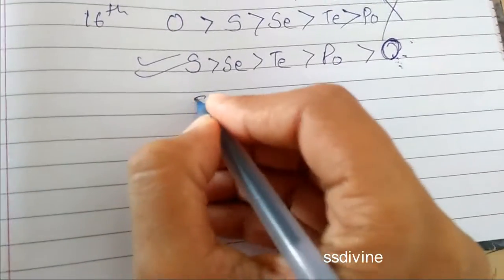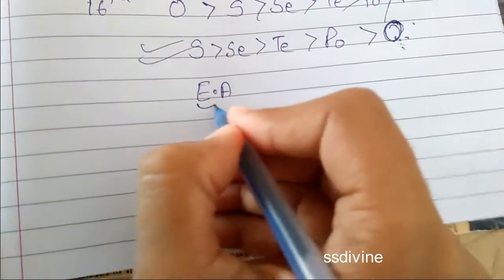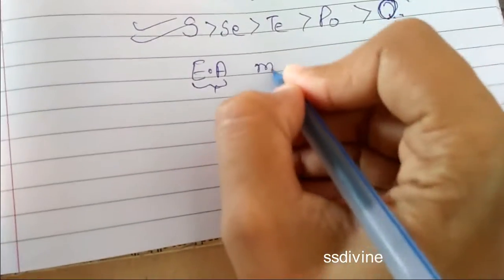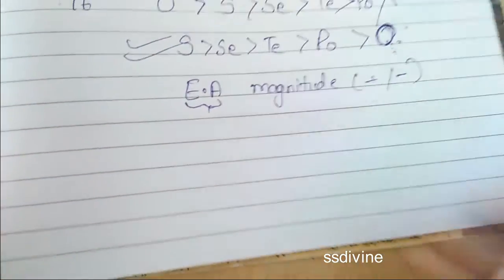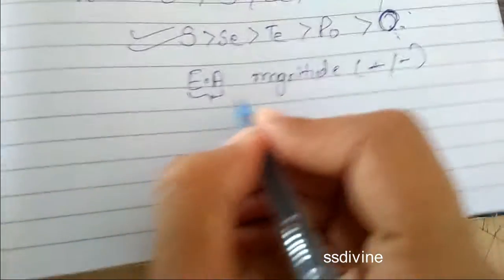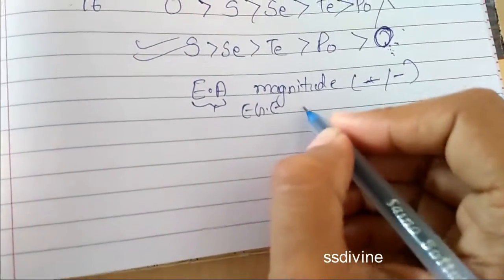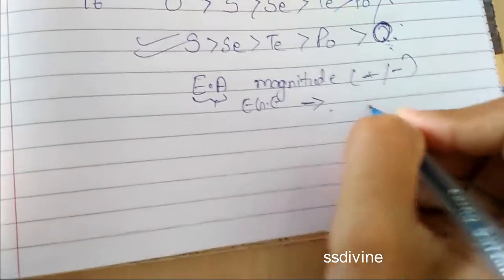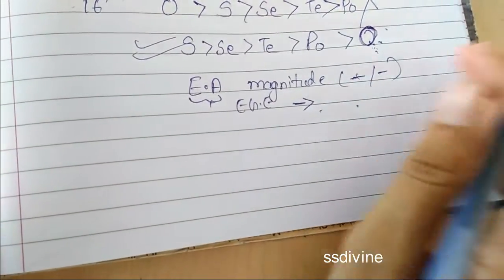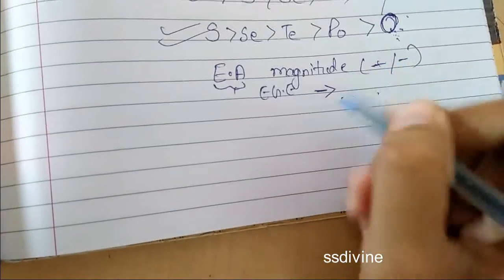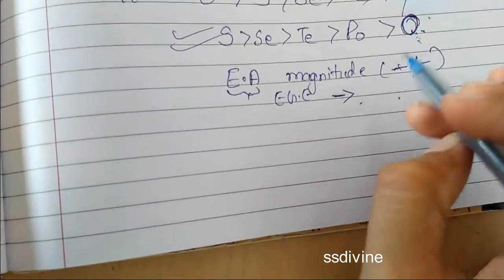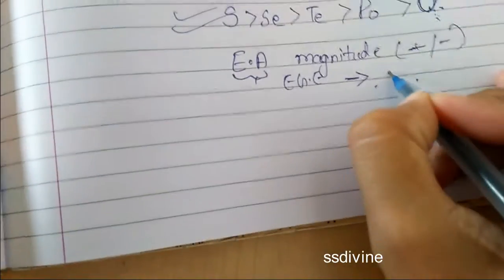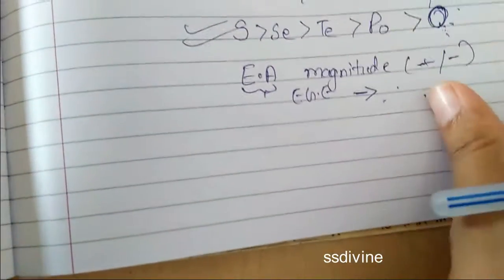One more thing, while comparing electron affinity, the magnitude is considered. What is the magnitude? The positive or negative sign is not considered, right? But while comparing electron gain enthalpy, the sign is considered. So magnitude is considered in electron affinity, and electron gain enthalpy will consider sign. Clear? Now the next topic is electronegativity.